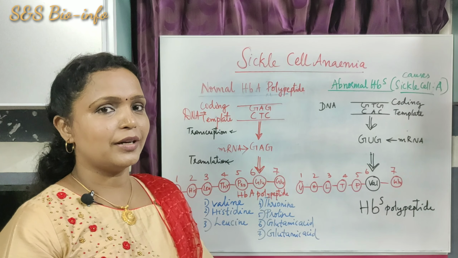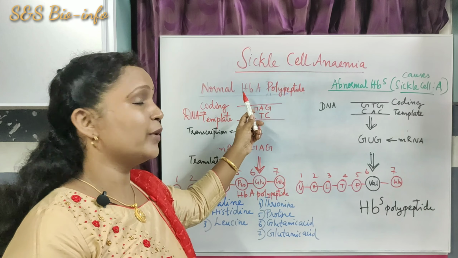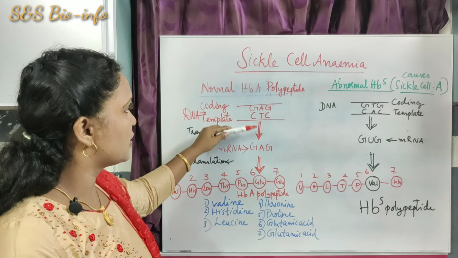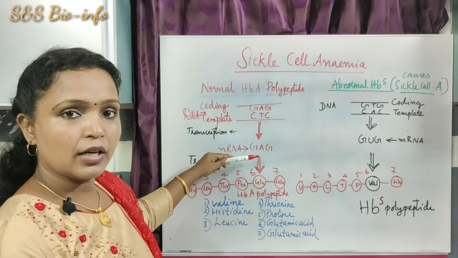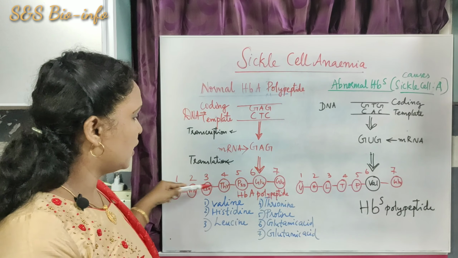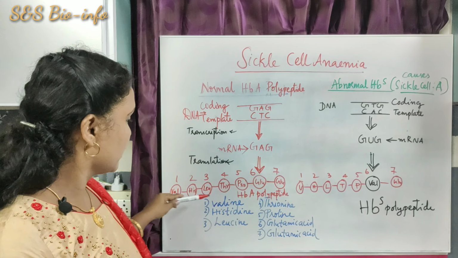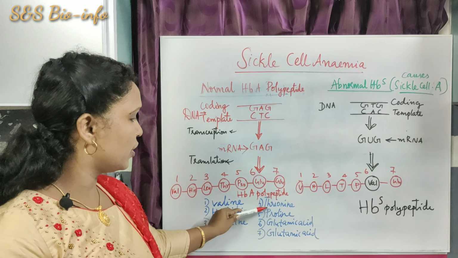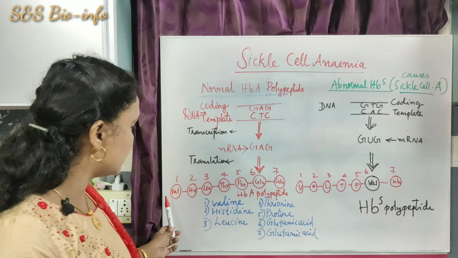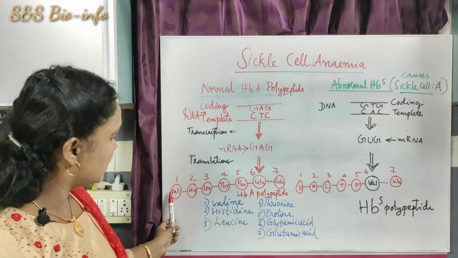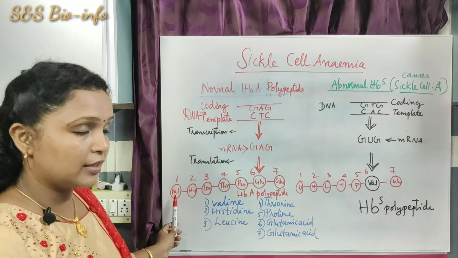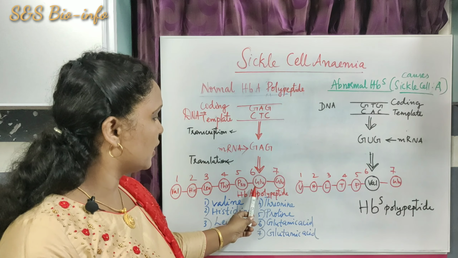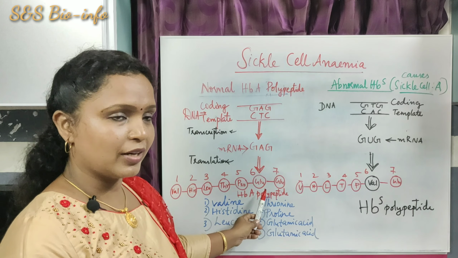Now you can observe the diagrammatic representation of the normal HbA polypeptide and the abnormal HbS polypeptide. So you can easily observe how the DNA produces the corresponding mRNA and the beta chain of the hemoglobin with these sequences of amino acids. First one: valine, histidine, leucine, threonine, proline, glutamic acid and glutamic acid. The first three letters of the amino acid are represented inside the circle to represent the particular amino acid. Here the sixth position is occupied by glutamic acid.